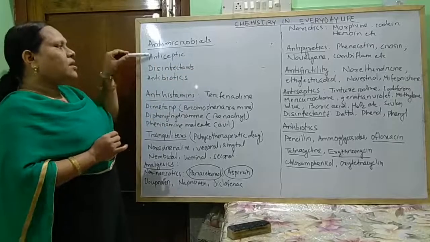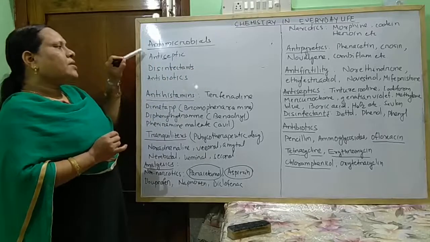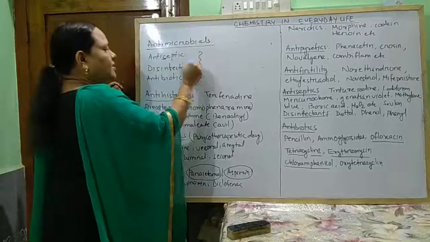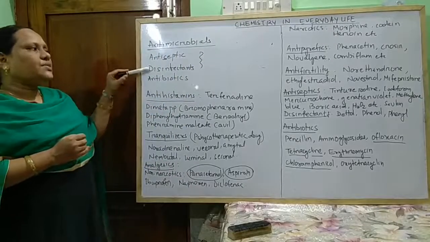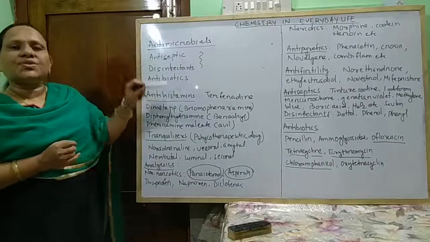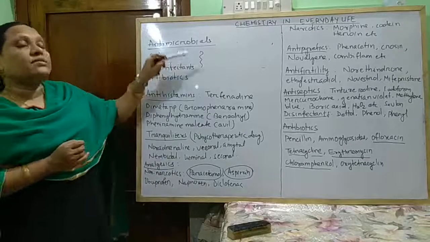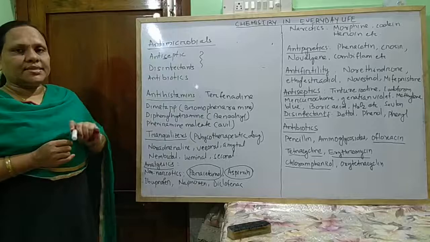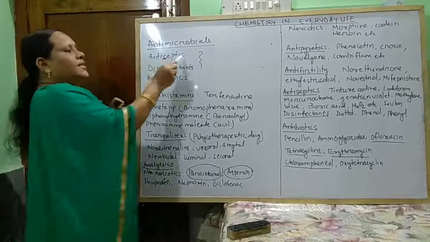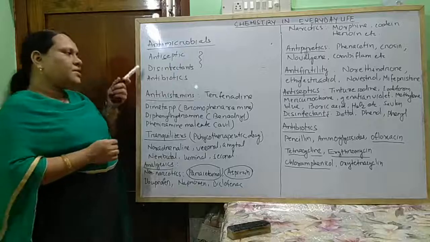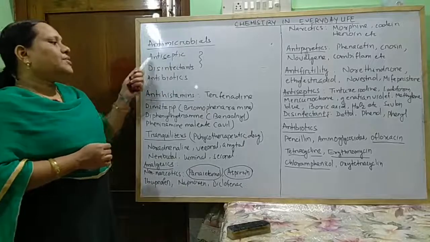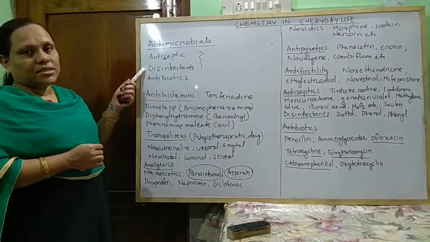Both are used to destroy microorganisms developed on different surfaces, but antiseptics are used for living systems and disinfectants for non-living systems.